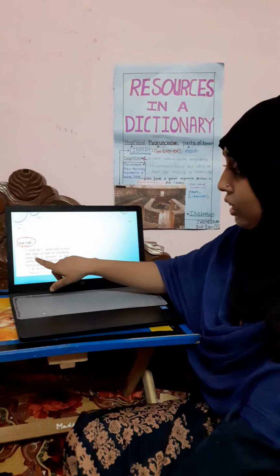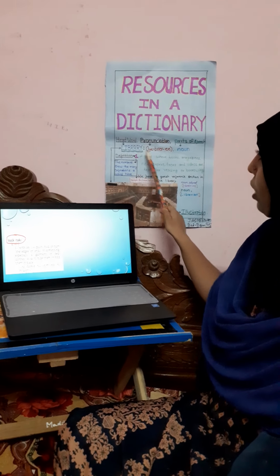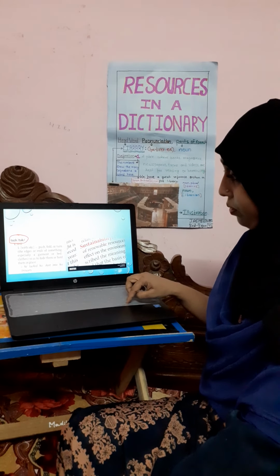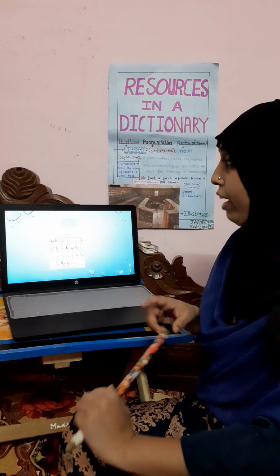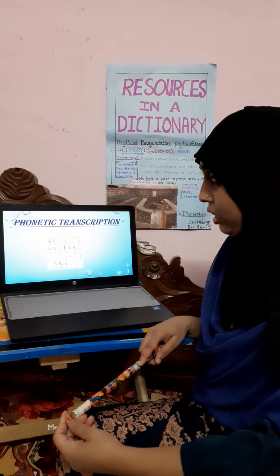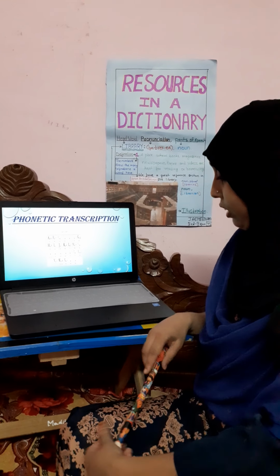These are the examples as shown over here also. We have phonetic translations, pronunciations of the word in the dictionary.